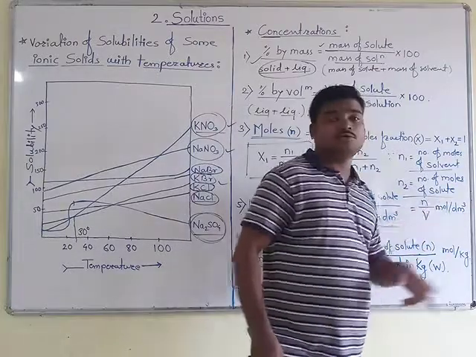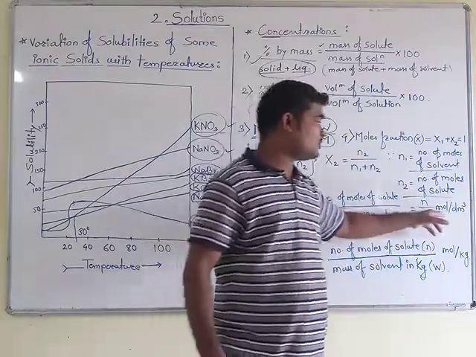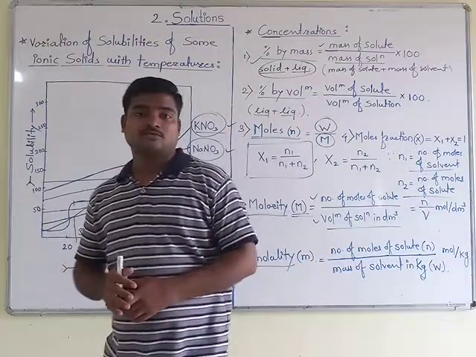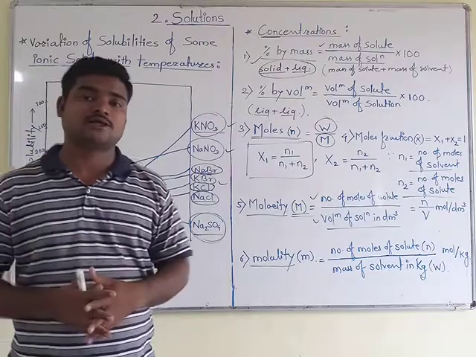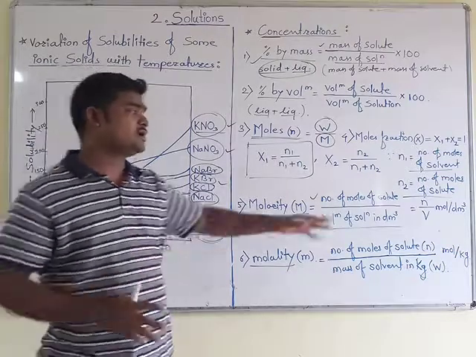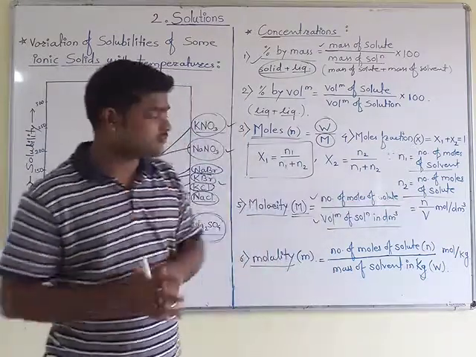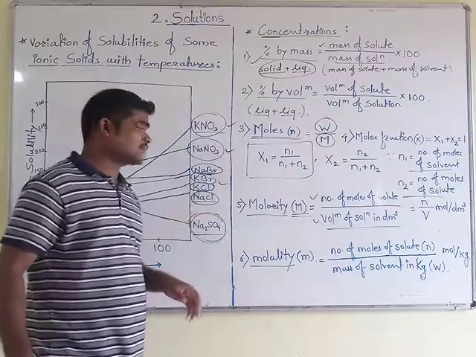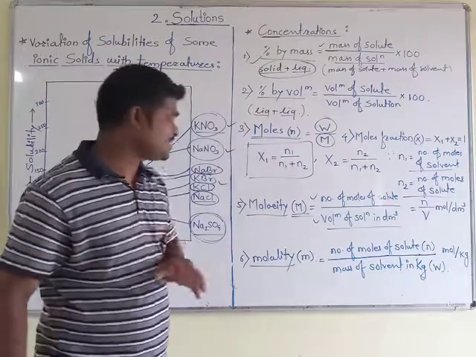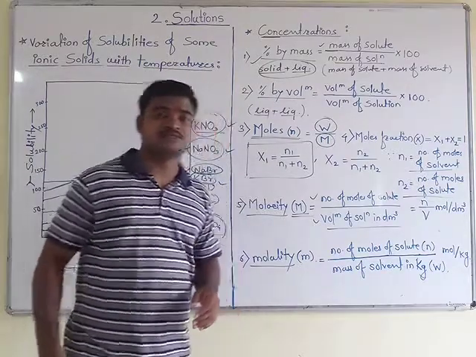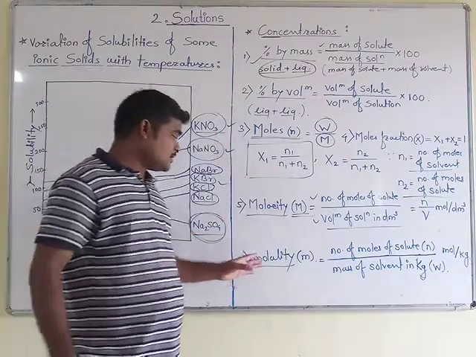Its unit becomes mole per dm cubed, and instead of mole per dm cubed you can also use mole per liter. This is important. Molarity, the concentration of any solution, we measure with the help of this term, capital M.